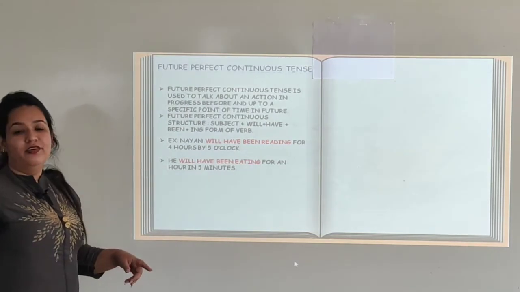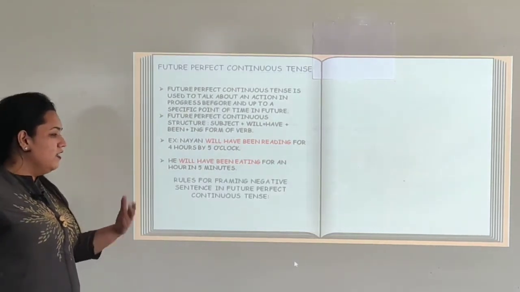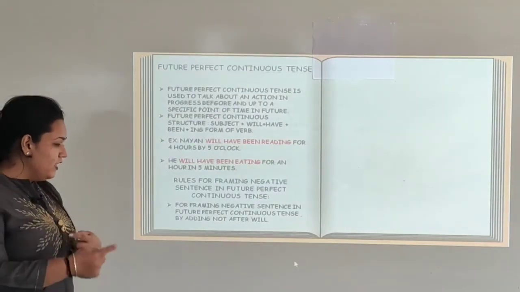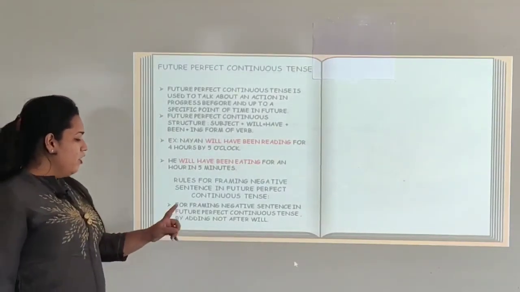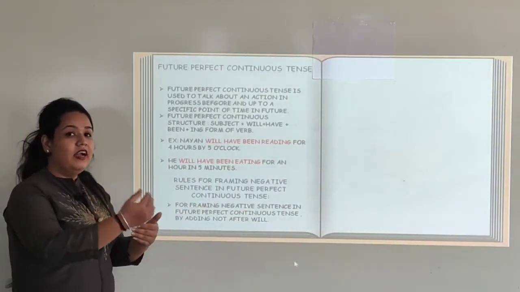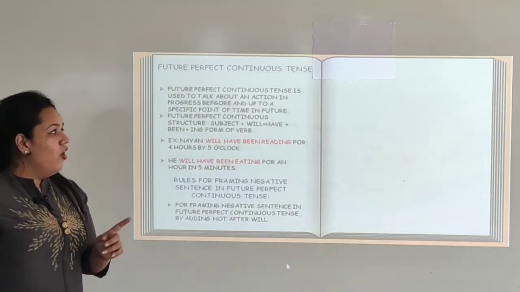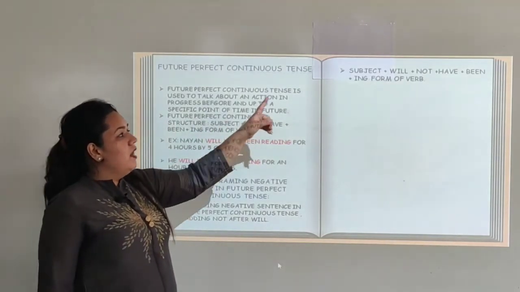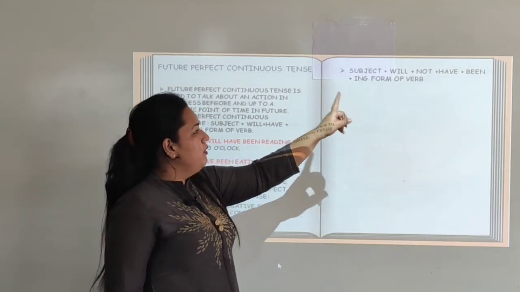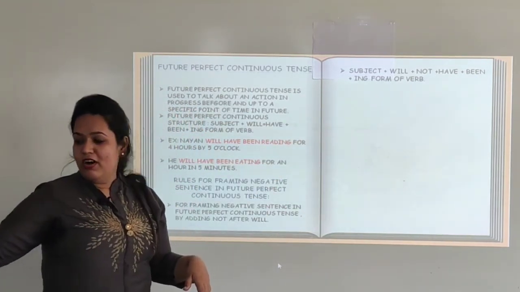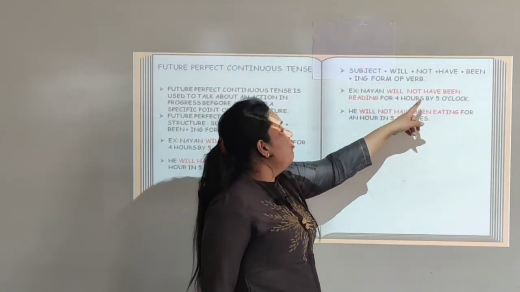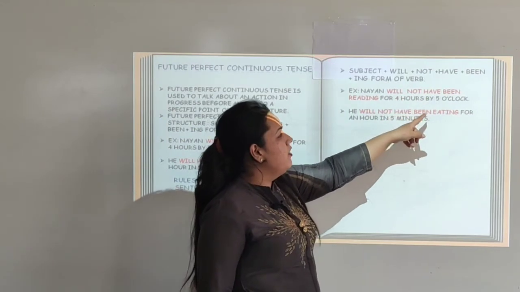Now let us see the rule to frame negative sentence in future perfect continuous tense. For framing negative sentence in future perfect continuous tense, we add not after will. That means after will we add a word, that is not. Let us see the rule. Subject plus will plus not plus have plus been plus ing form of the verb. That is, Nayan will not have been reading for 4 hours by 5 o'clock.